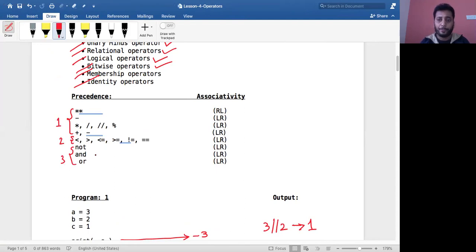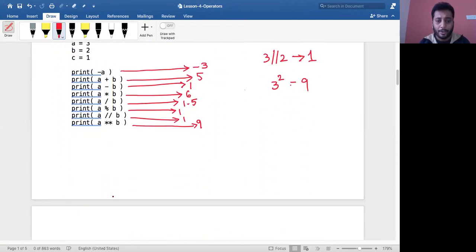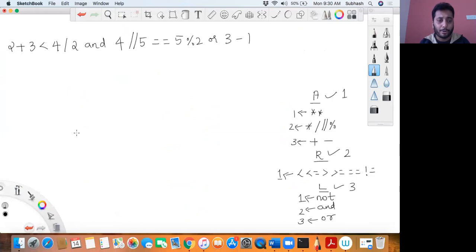Shall we evaluate that now? I have it on my sketchbook over here. Now tell me, in this, which operator should I evaluate first? In the arithmetic operators, whom should I evaluate first? First is star. There is no star over here.